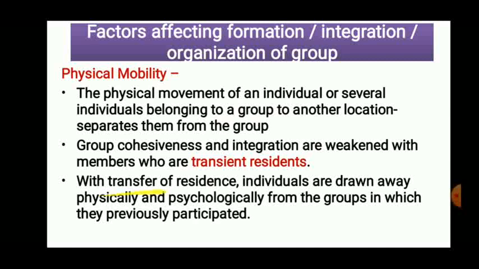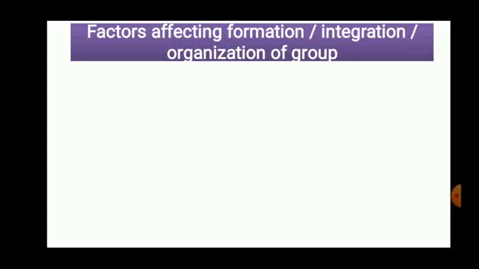So with a transfer of residence, individuals are drawn away physically and psychologically from the groups. Physically and psychologically, we are getting away from the groups in which we participate, and in that way our relations with those groups weaken. For example, nomadic tribes and Adivasi groups, having transient residence, get away from their own groups. And the last one is the effectiveness of communication.